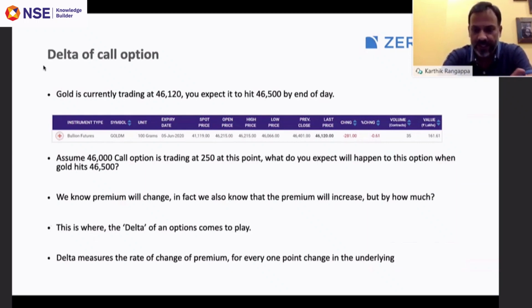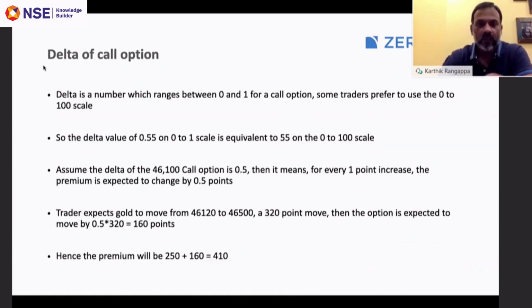That's a very straightforward and one of the easiest Greeks to understand. For every 1 point change in the underlying, what is the likely change in the premium is what delta tells us. Delta is a number which ranges from 0 to 1 for a call option. Some traders prefer to look at it on a 0 to 100 scale as well. So if the delta value is 0.55 on a 0 to 1 scale, it's as good as delta being 55 on a 0 to 100 scale. It's really up to you which convention you want to follow.